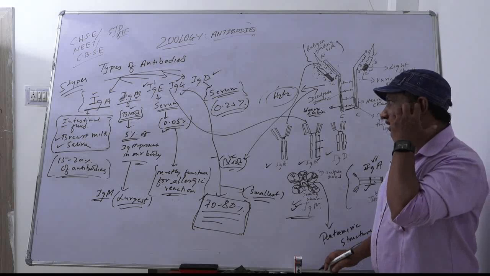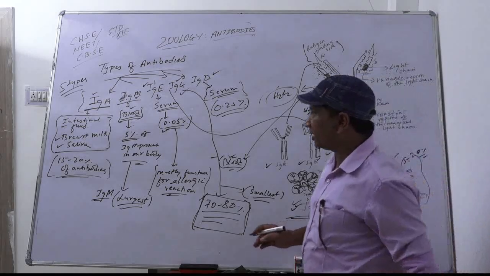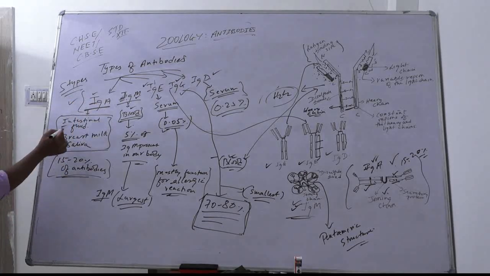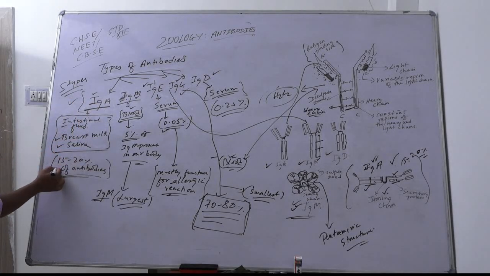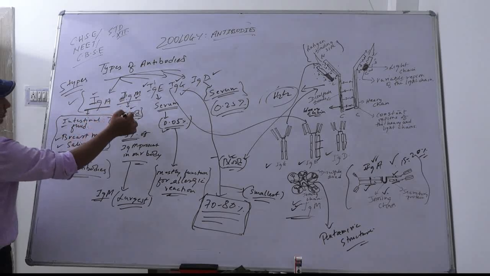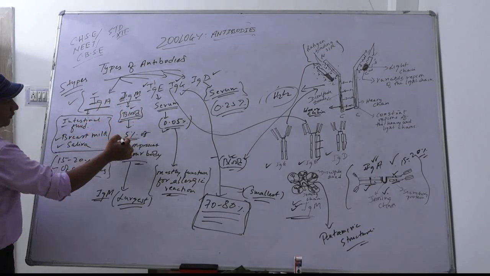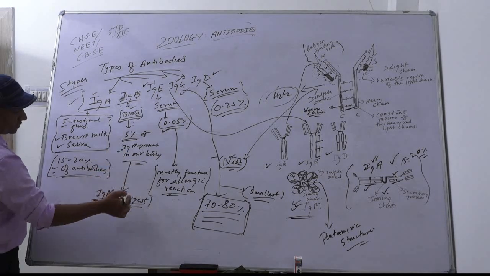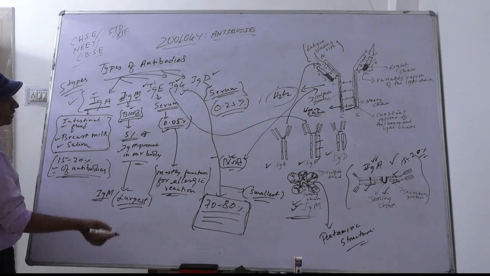So 5 antibodies are there in our body, and they perform different functions. Immunoglobulin A is found in intestinal fluid, breast milk, and saliva, constituting 15 to 20%. Immunoglobulin M is found in blood, constituting 5% in our body. It is the largest antibody.